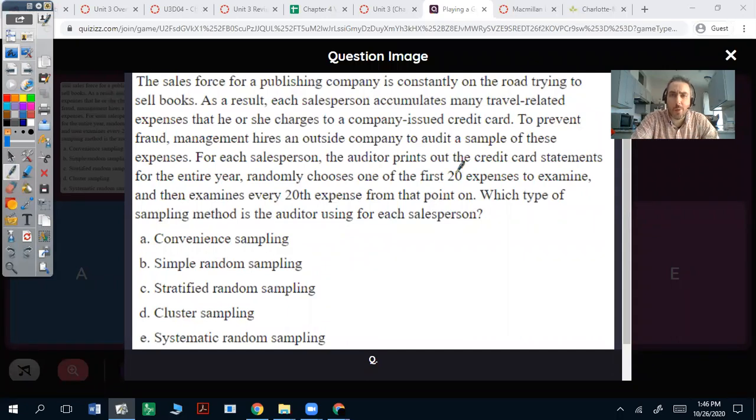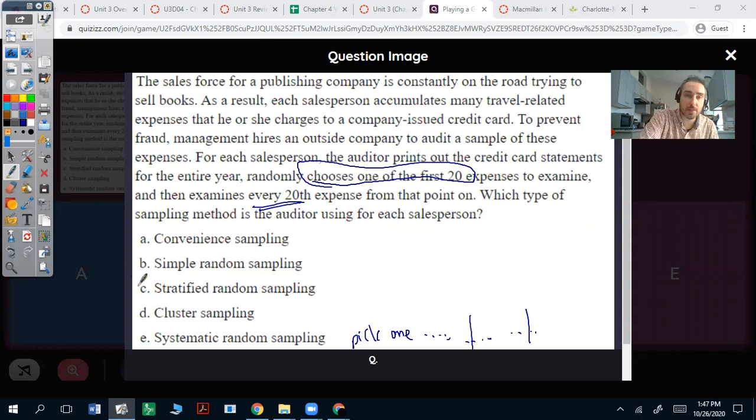Well, let's take a look at what's going on here. Randomly chooses one of the first 20 expenses, and then examines every 20th. That's a systematic, all right? That's when you pick one, you count, you pick another one, you count, you pick another one, and you go every certain amount periodically. That's a systematic. Convenience is when you go up to people and say, hey, let me examine this stuff.